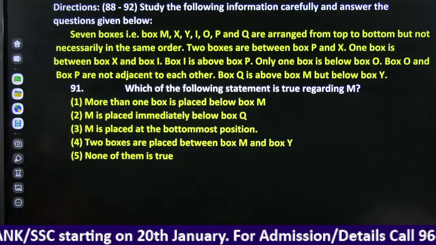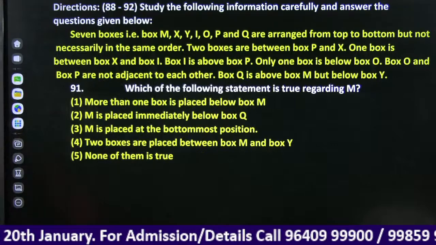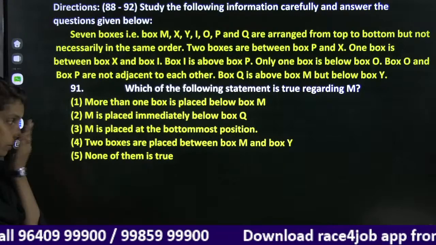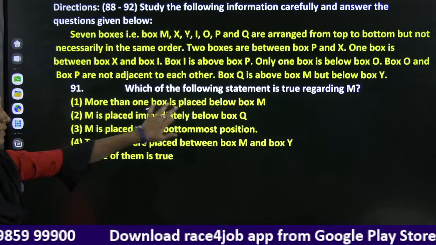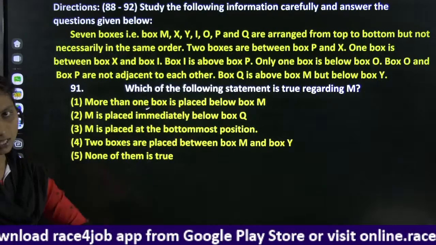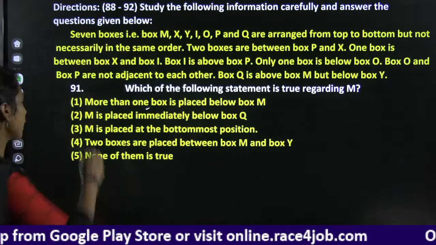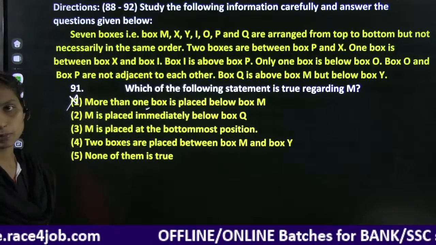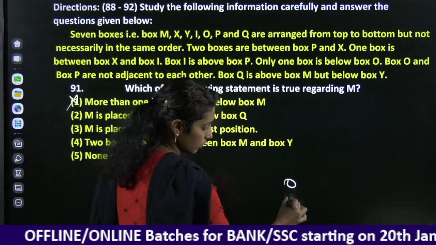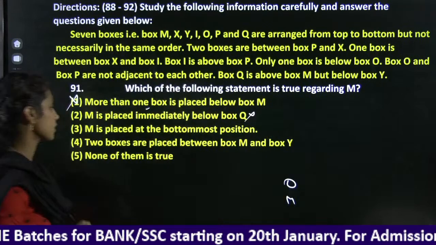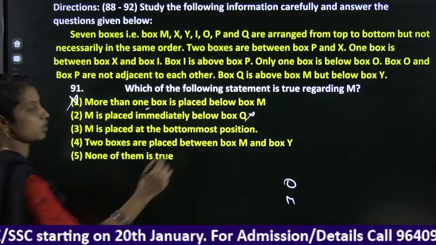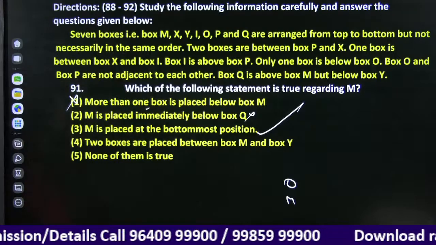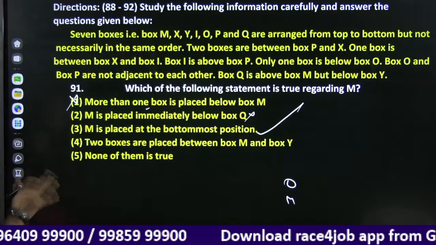Next, which of the following statements is true regarding M? More than one box is placed below M. M is in the last, so above, below is not correct. M is placed immediately below Q. Not immediately below Q, because we have the O M combination. This is also not correct. Next, M is placed in the bottommost position. Yes, M is placed in the bottommost position. 2 boxes is no. And the third option is clear.